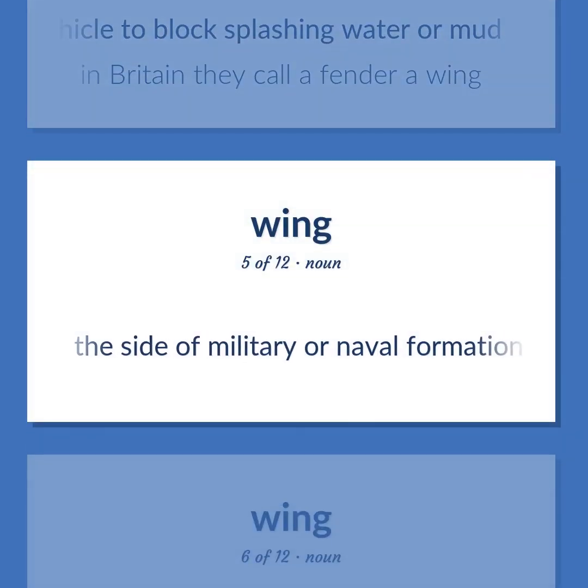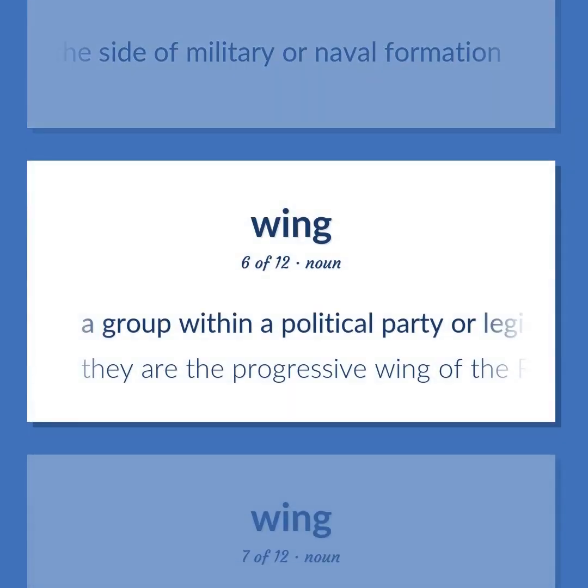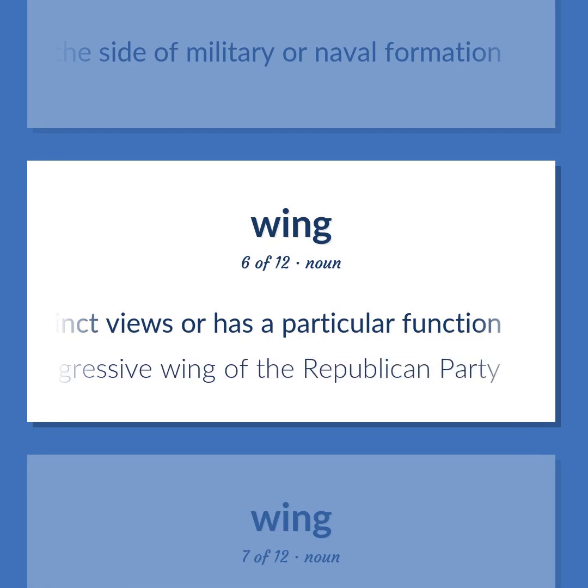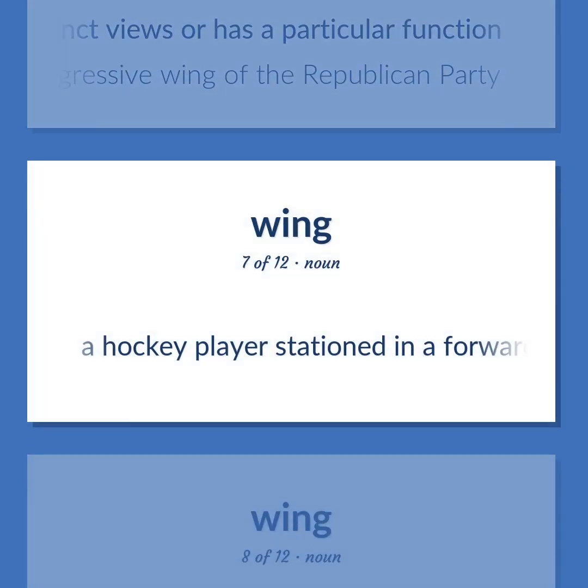The side of military or naval formation. A group within a political party or legislature or other organization that holds distinct views or has a particular function. They are the progressive wing of the Republican Party. A hockey player stationed in a forward position on either side.